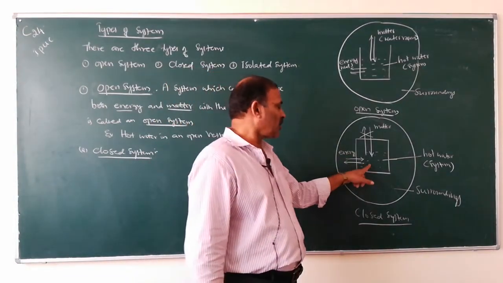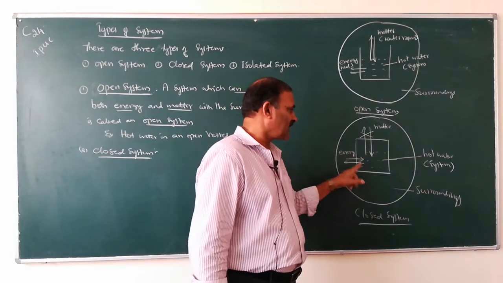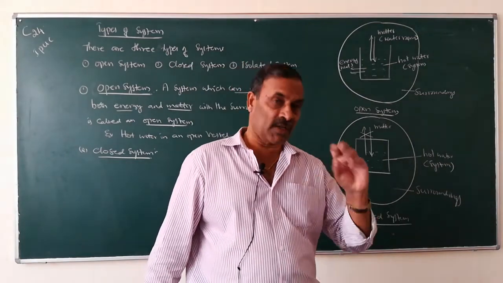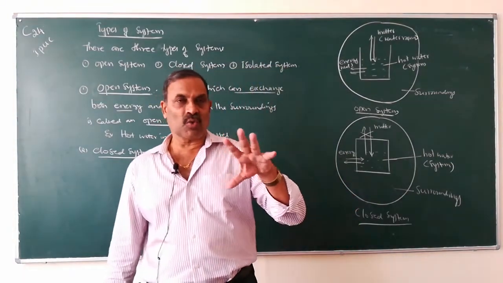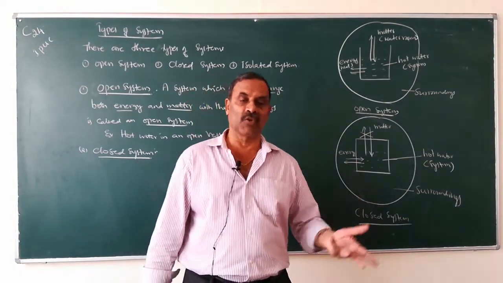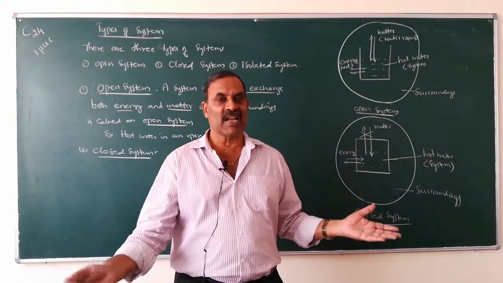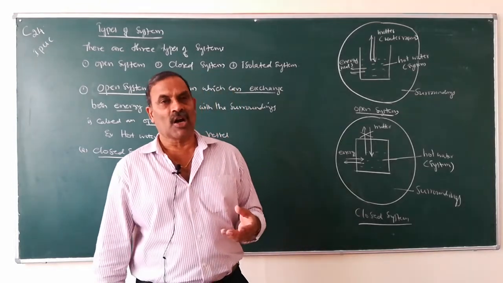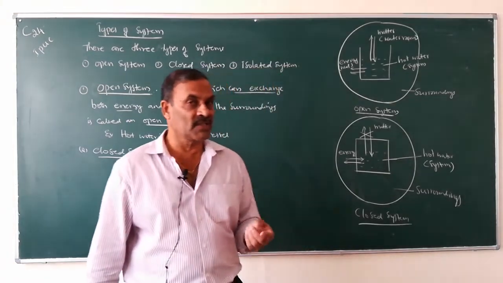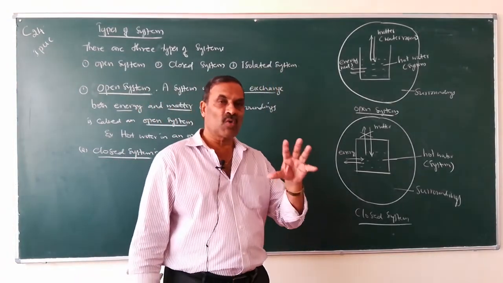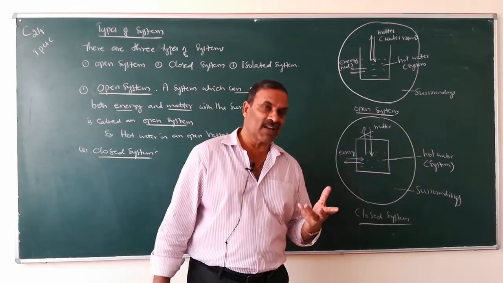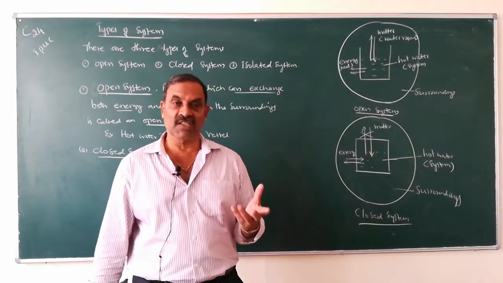Example, hot water in a closed vessel, or hot water in a cooker. If you place hot water in a cooker, what happens? There will be no exchange of material from the cooker, but heat will be transferred out of the system, and after some time the cooker will become cold to the room temperature. So such a system, hot water in a cooker or hot water in a closed vessel, are examples for closed system.